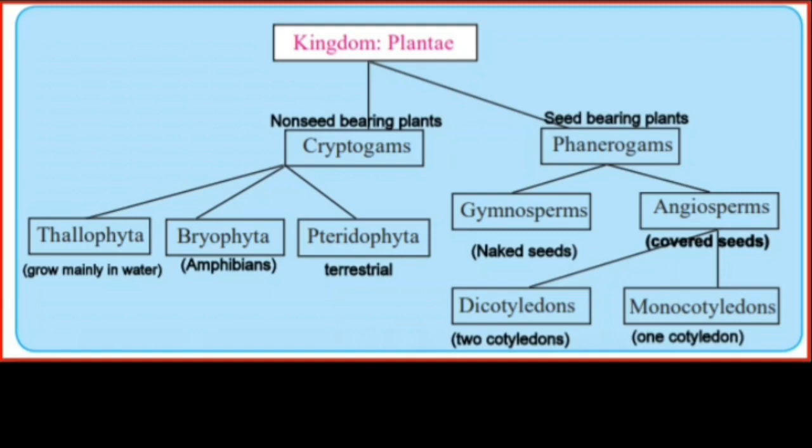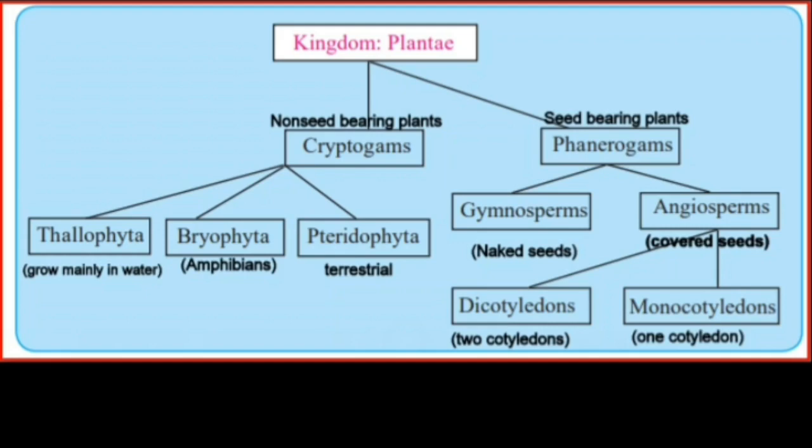Cryptogams, phanerogams, Thallophyta, Bryophyta, Pteridophyta, gymnosperms, angiosperms. Okay, so you have to be clear. If you clear these basic concepts, then only can we study the characteristics of these divisions and subdivisions. Now, step by step, we have to discuss the characteristics of the first one, that is the subkingdom cryptogams.